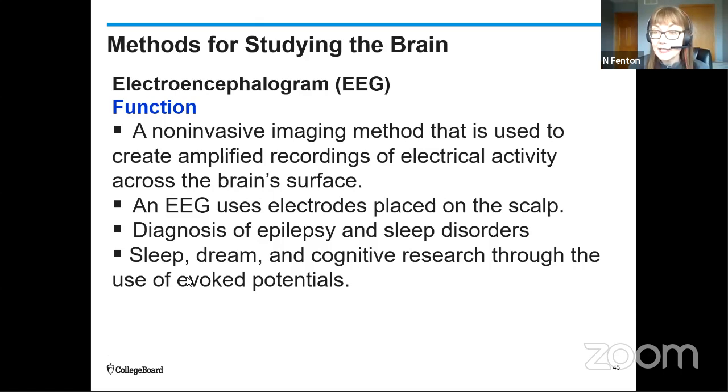It has pretty good time resolution. It gets readings every few milliseconds. It is somewhat difficult to determine the specific brain areas involved, right? And it only has the ability to examine electrical activity on the surface of the brain, the cortex. You can also use this method with something called an evoked potential. So these are amplified tracings that show changes in voltage when the participant who's part of an EEG study responds to a stimulus that's presented. So you can check these evoked potentials to see activity in different regions.